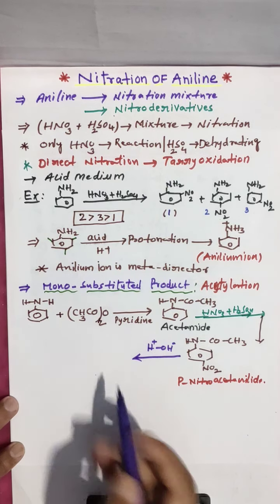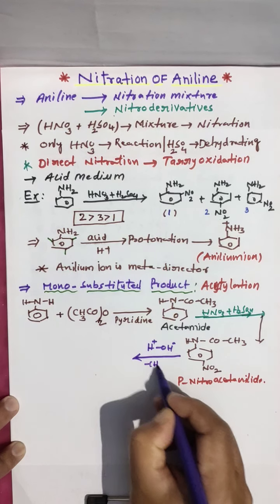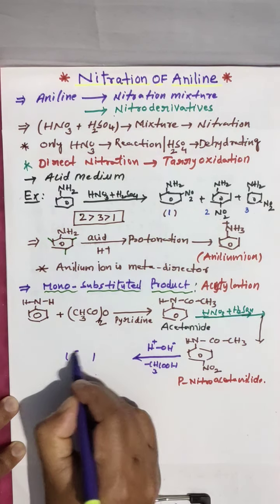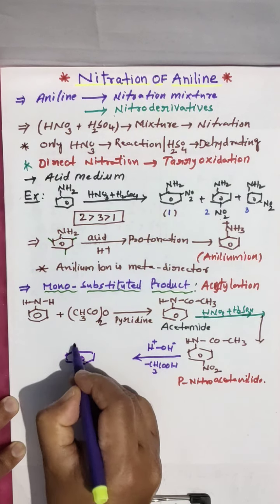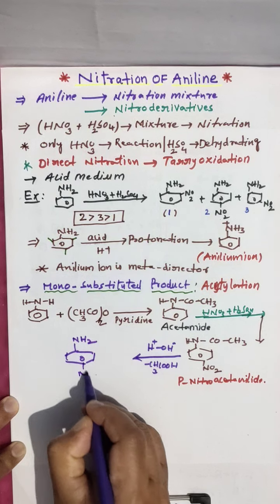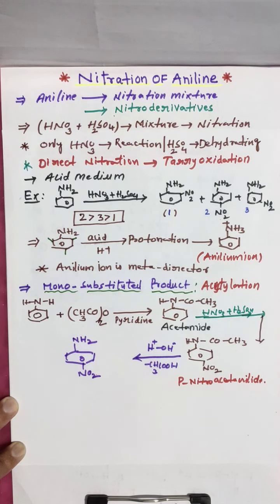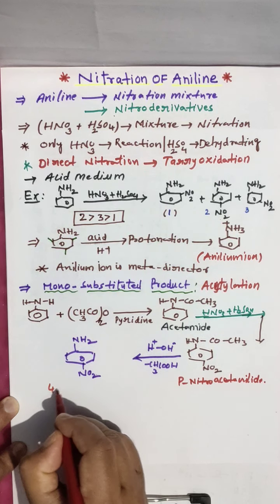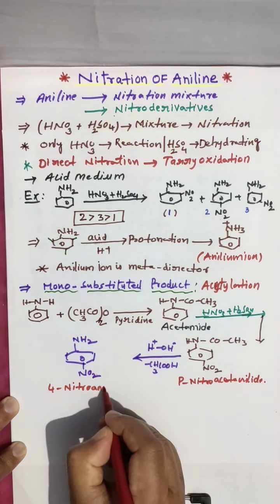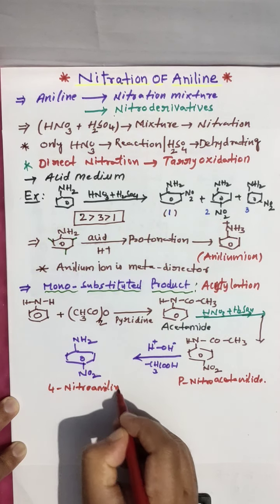So when hydrolysis, we have to remove CH3COOH. Now you are getting the para substituted aniline, that we are calling 4-nitroaniline.